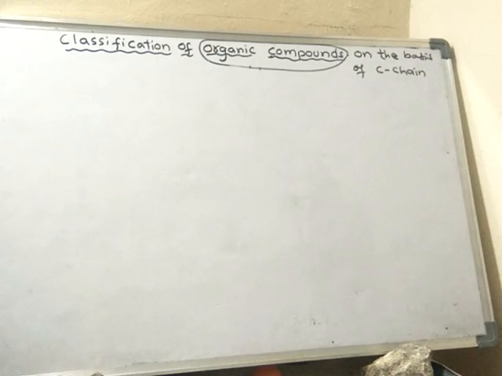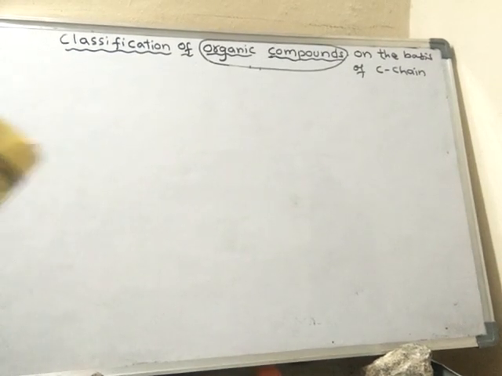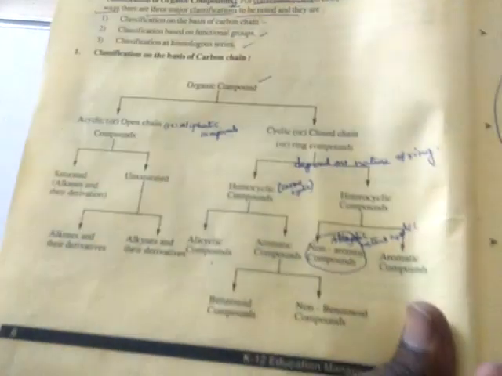Just the outline map as a whole. I am giving you the outline map like this. It will go like this.